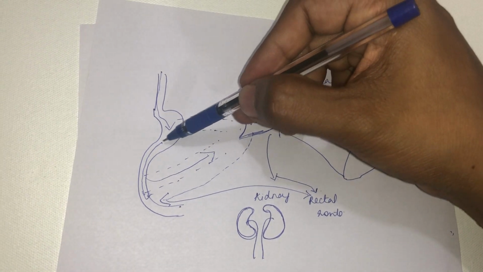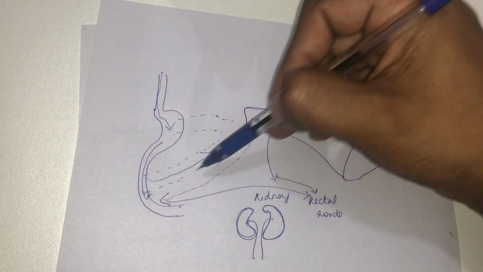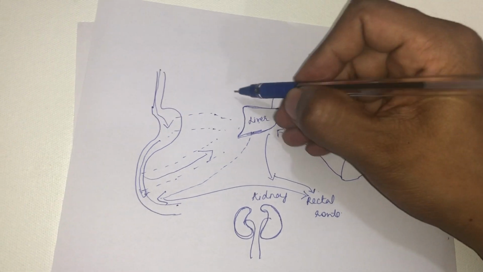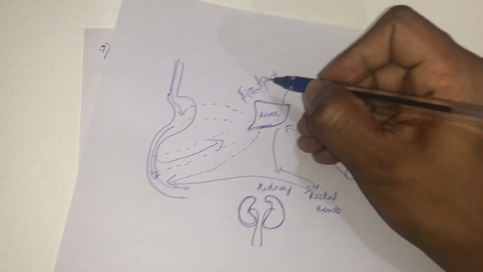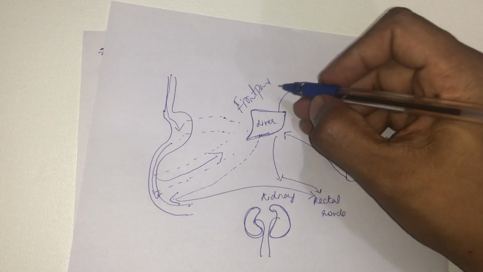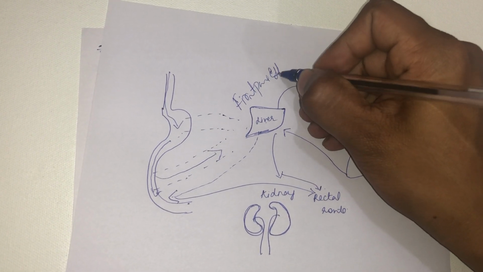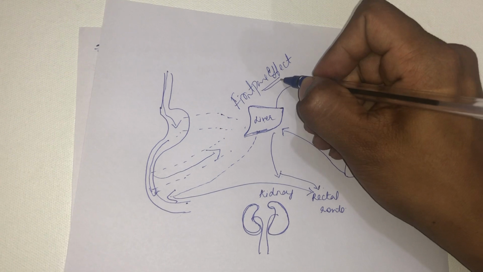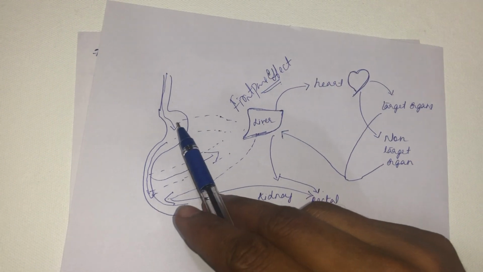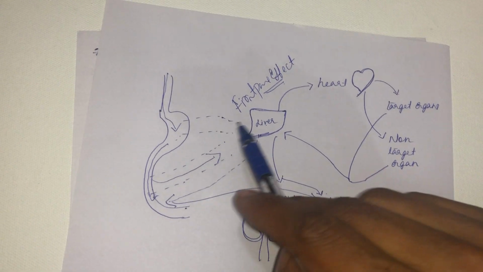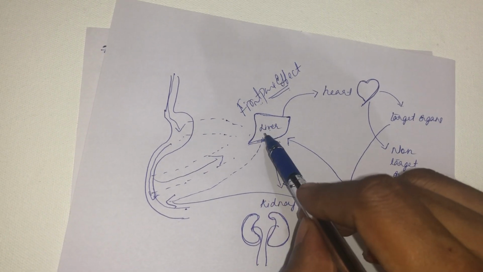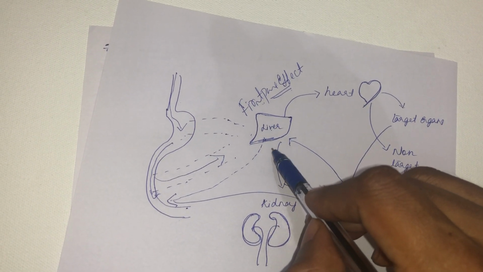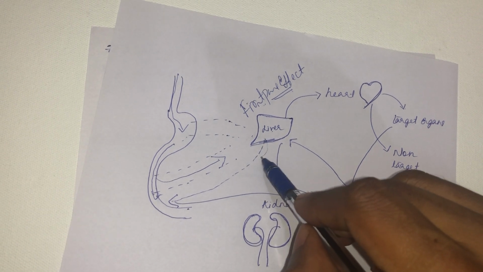So the first time, if it is absorbed from the intestine, it will go into the liver, and this phenomenon we call the first pass effect. The drug is passing for the first time through the liver, so that effect we call the first pass effect. A drug absorbed from the small intestine going into the liver, the phenomenon we call the first pass effect.